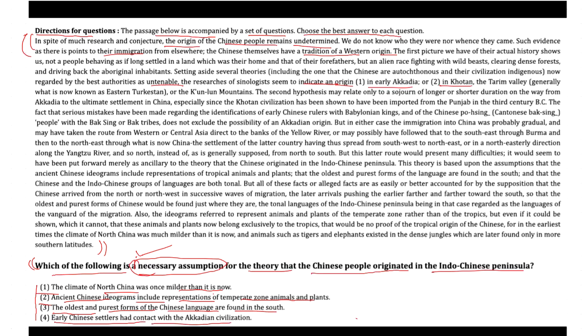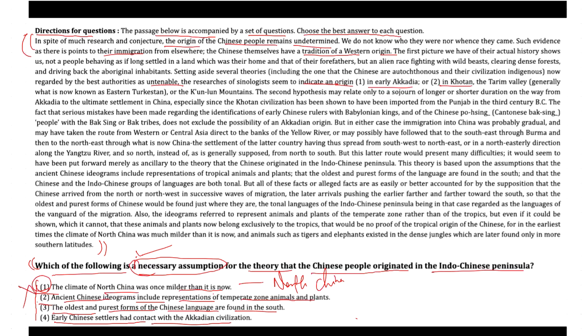Now, if I look into the first option, which indicates the climate was once milder than it is now, this addresses the climate in where? It is indicating North China, right? Not the Indo-Chinese peninsula. It does not directly support the theory of an Indo-Chinese origin. That's why we can eliminate this option.